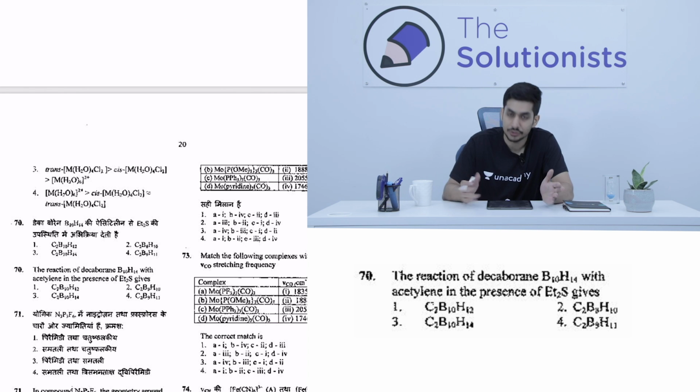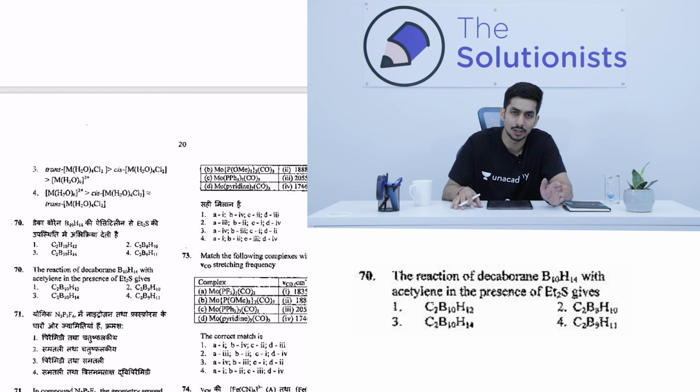Now, to be very honest, I do not solve any questions from main group chemistry except for a few popular questions. This is a question from main group chemistry, where there's a reaction of decaborane with diethyl sulfide and acetylene. Main group chemistry is a very vast topic, and only a few selected reactions come from that. So in my opinion, it is totally useless to be preparing this. You have so many more things to prepare.